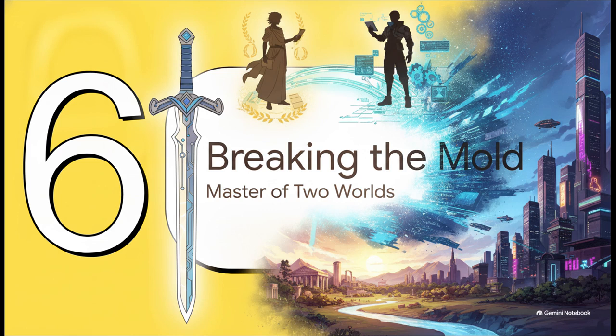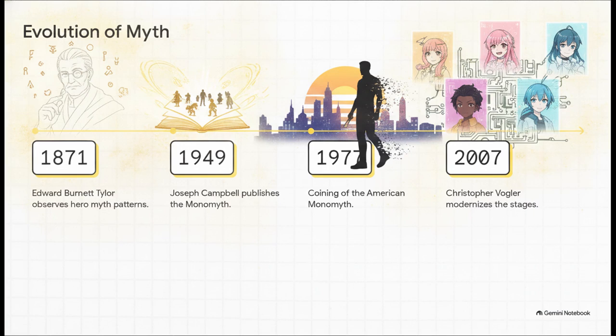Section 6. Breaking the story mold. Becoming the master of two worlds. To truly succeed as a creator, you must take the classic structure, pair it with modern tools, and then evolve the myth itself. You see, the hero's journey is not static. It has culturally evolved over a century. From anthropologist Edward Burnett Tylor observing patterns back in 1871 to Campbell's publication in 1949, all the way to 1977's American Monomyth, which features selfless heroes like Jack Reacher who save a threatened paradise and then recede back off the grid, the structure is always adapting to the culture of its time.